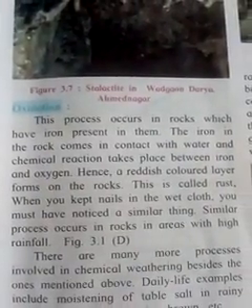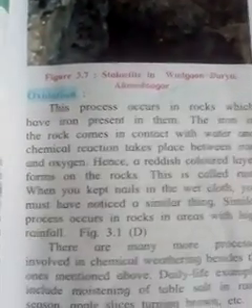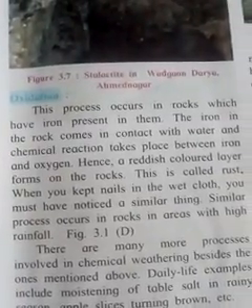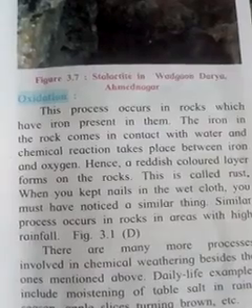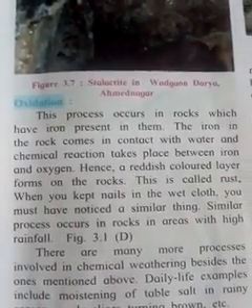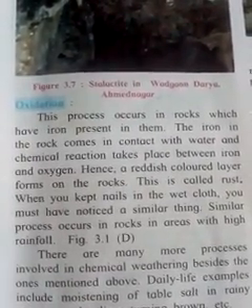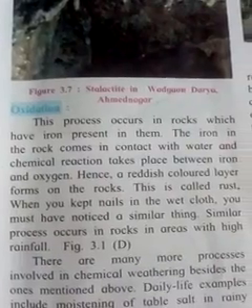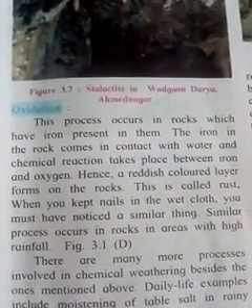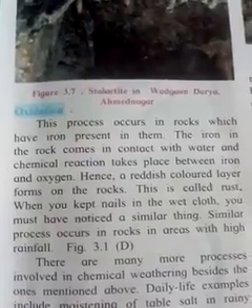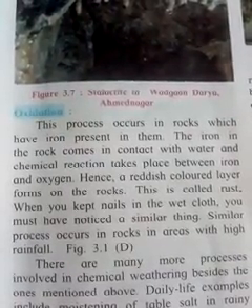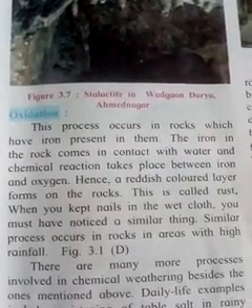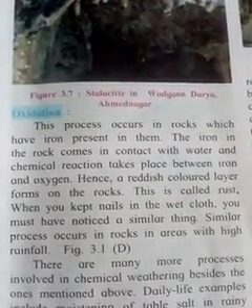Next is oxidation. This process occurs in rocks which have iron present in them. The iron in the rocks comes in contact with water. That means the iron in the rocks comes in contact with water, and a chemical reaction takes place between iron and oxygen.